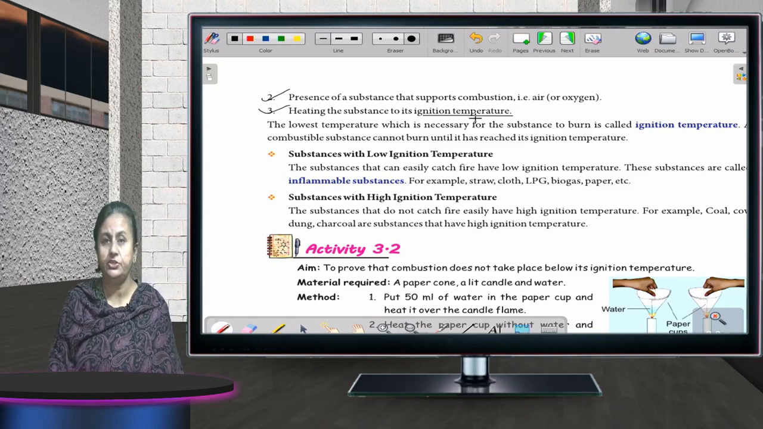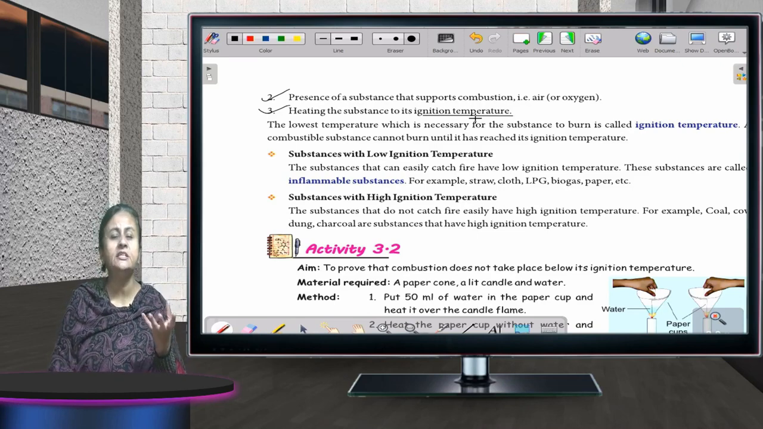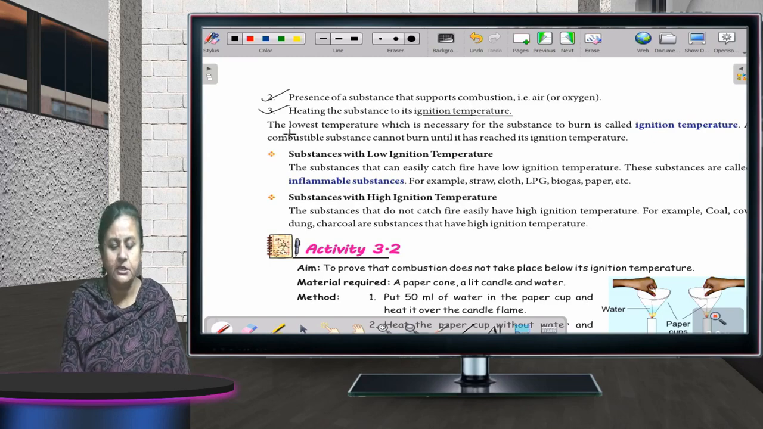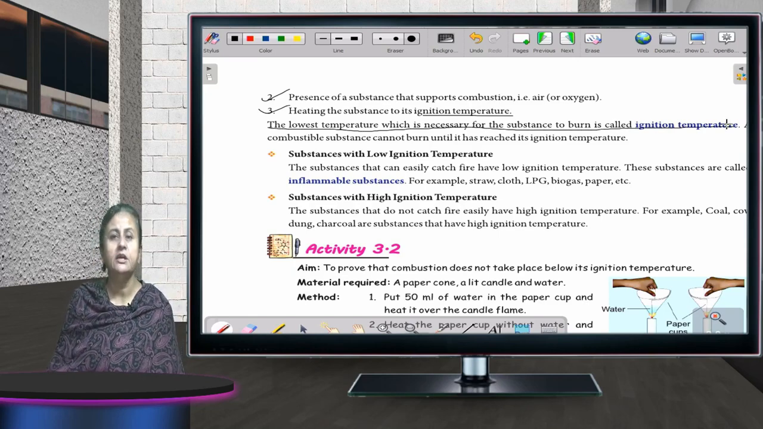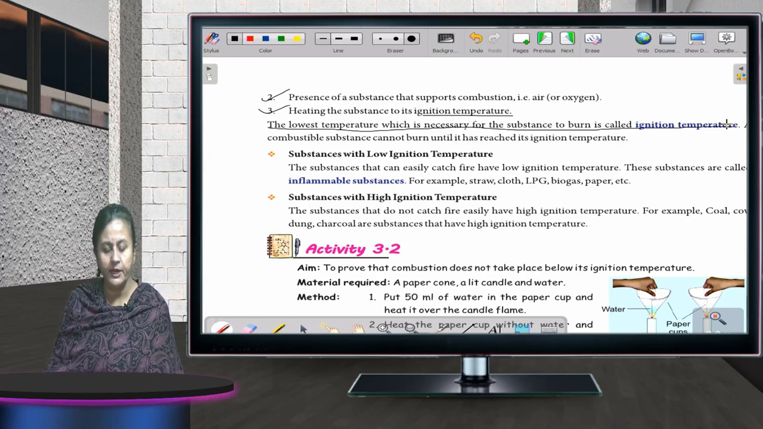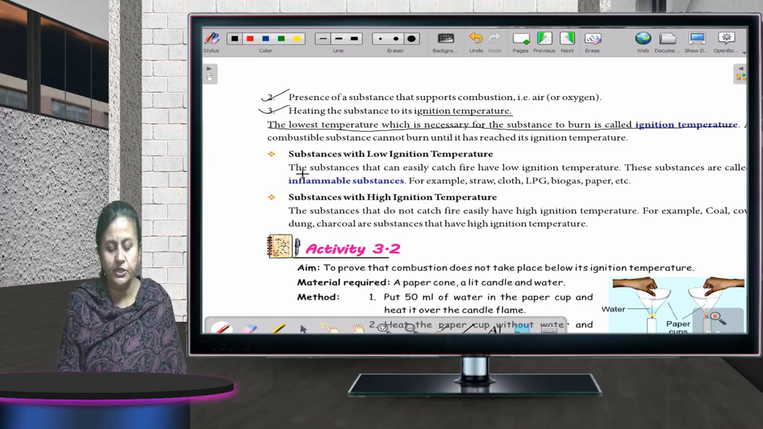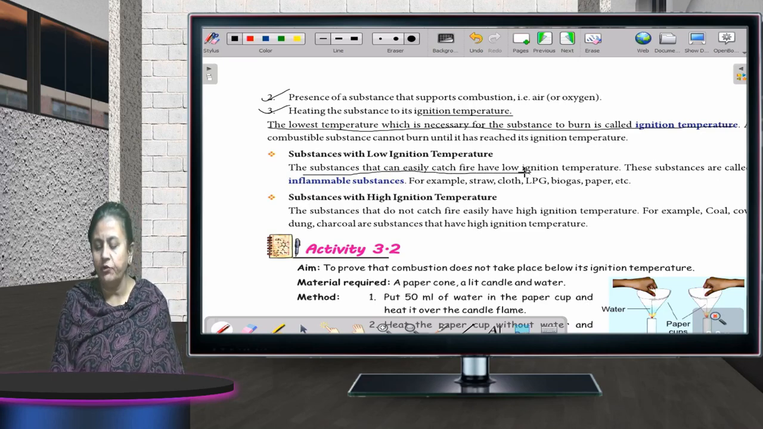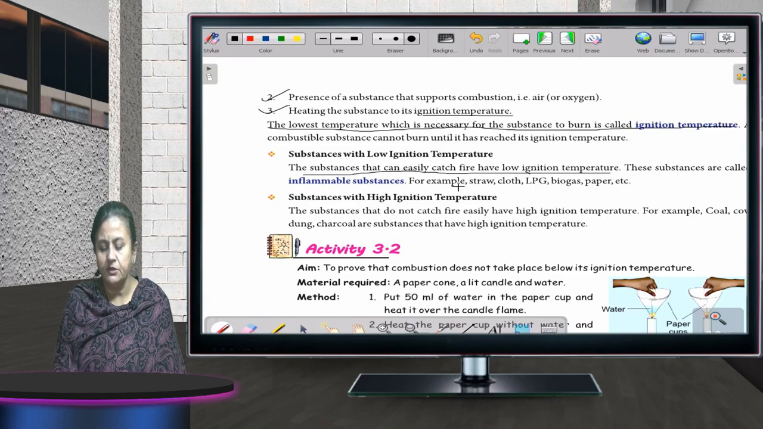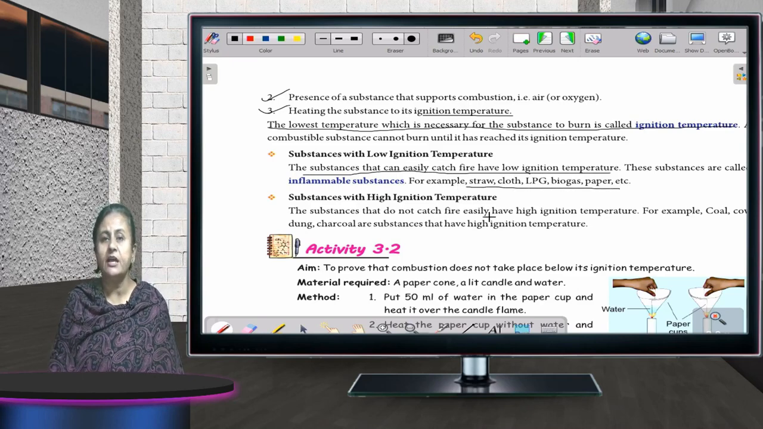ignition temperature. You have to heat the substance. Whatever substance will catch fire, it has to be heated. Okay. So the lowest temperature which is necessary for the substance to burn is called its ignition temperature. Different substance has got different ignition temperature. Okay. Substances with low ignition temperature, the substance that can easily catch fire, have low ignition temperature, that is straw, cloth, LPG, biogas, paper.